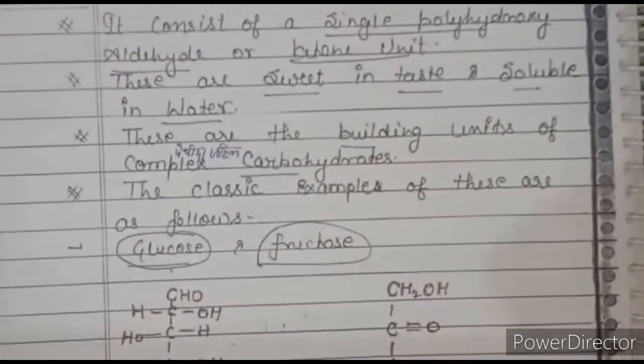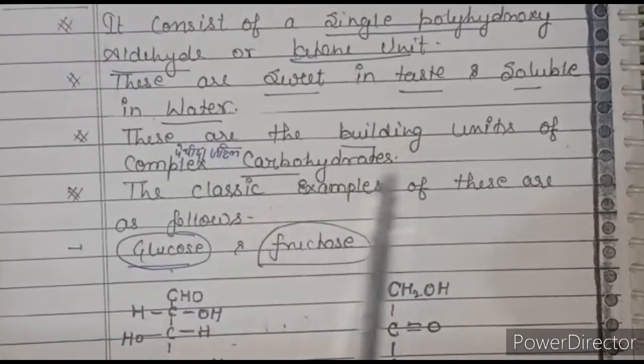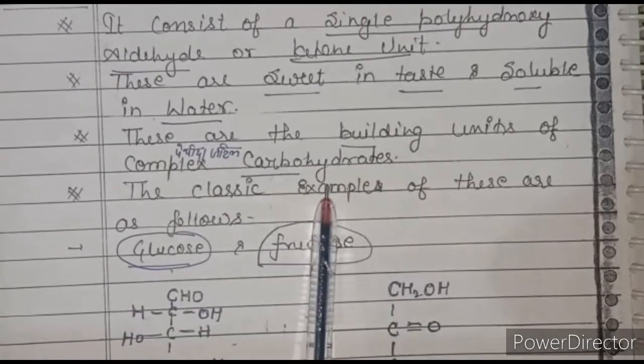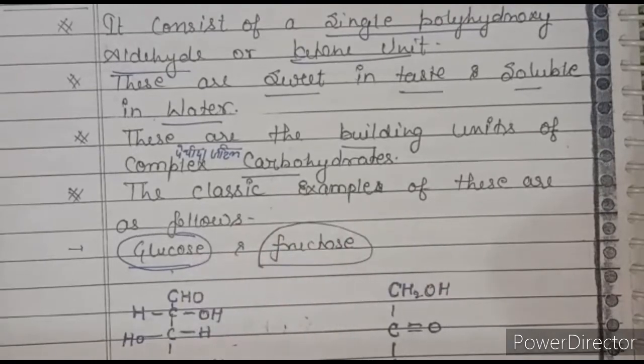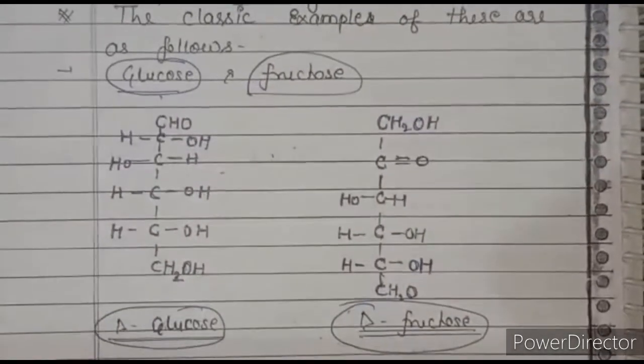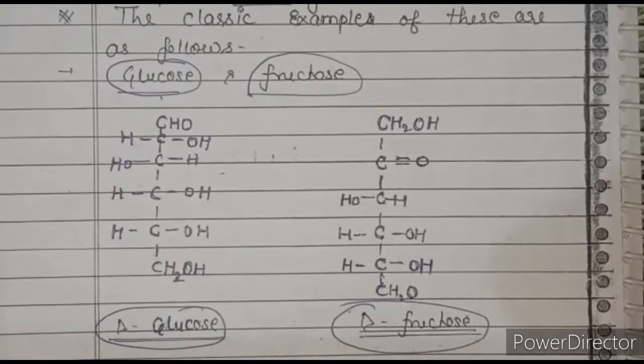These are the building units of complex carbohydrates. The classical examples of these are as follows: glucose and fructose. This is the structure of glucose ring and fructose.